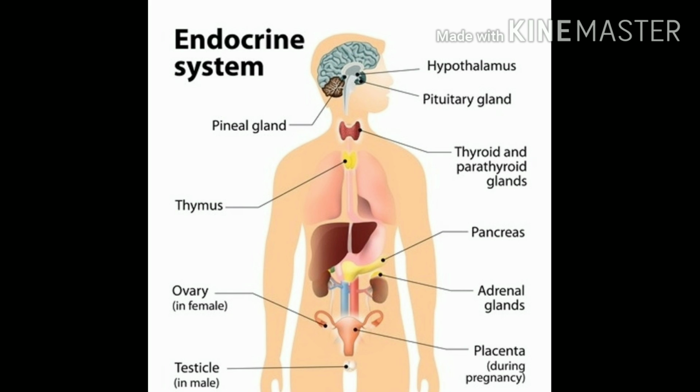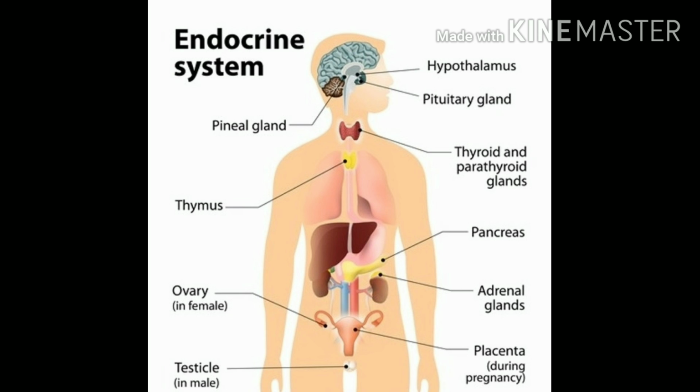Now, what is the parathyroid gland? It produces parathormone, and it regulates calcium and phosphorus level in bone. Then is the pineal gland. It produces melatonin that regulates the sleep patterns. Then there is the adrenal gland. It is located on top of the kidneys. Its products are adrenaline, cortisol and aldosterone. So there are three secretions: adrenaline, cortisol, and aldosterone. It controls stress and blood sugar level, you can say. Okay, then the pancreas secretes two hormones, insulin and glucagon.